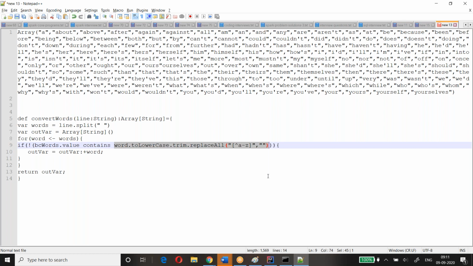The regular expression is: if any of the characters is not A to Z, we replace it with this. And we're checking whether this replaced value is contained here.